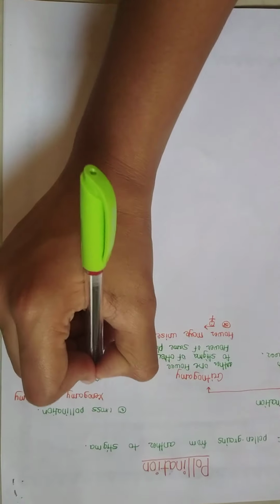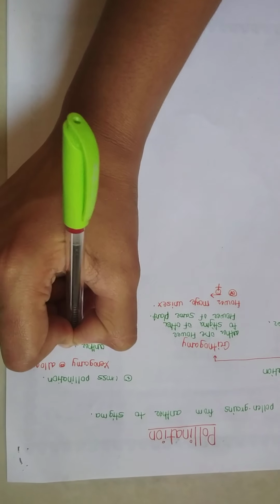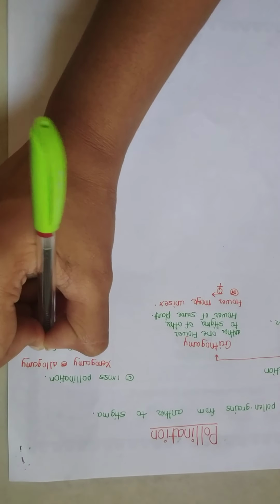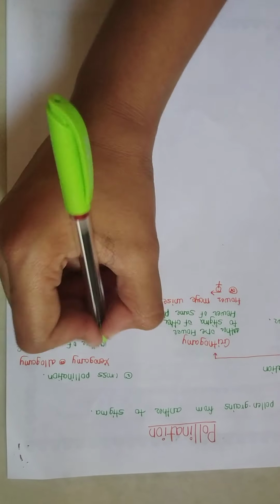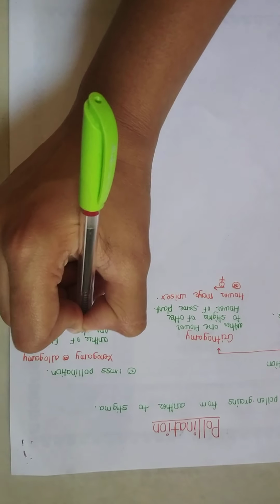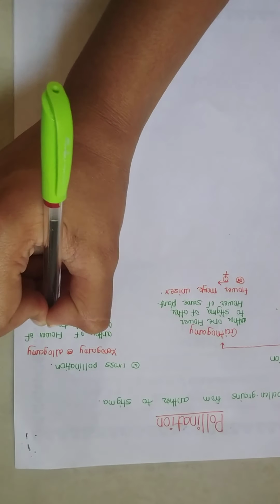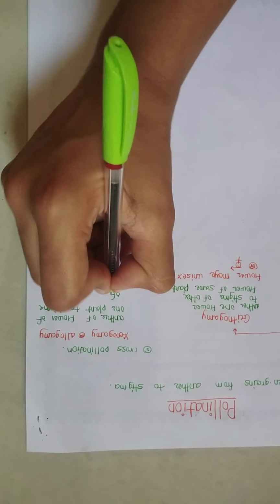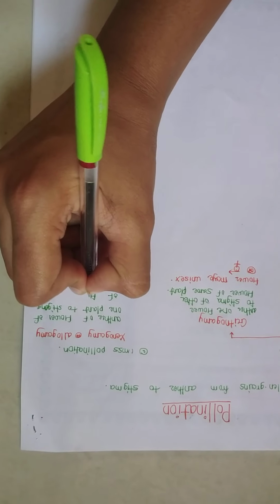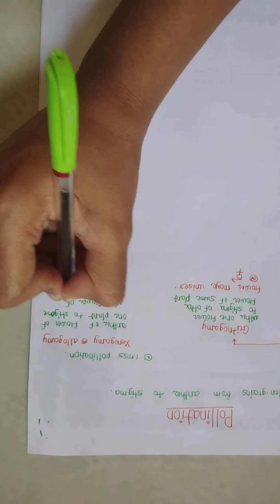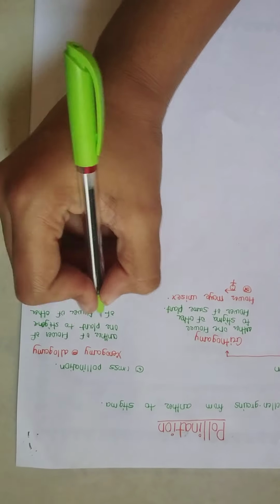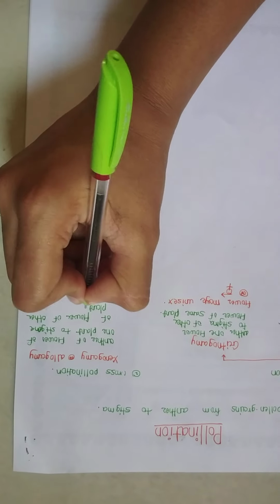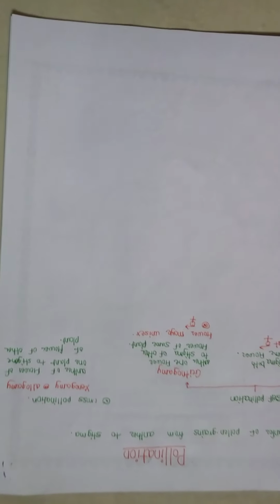That is, anther of flower of one plant to stigma of flower of other plant. This is cross-pollination or xenogamy or allogamy.